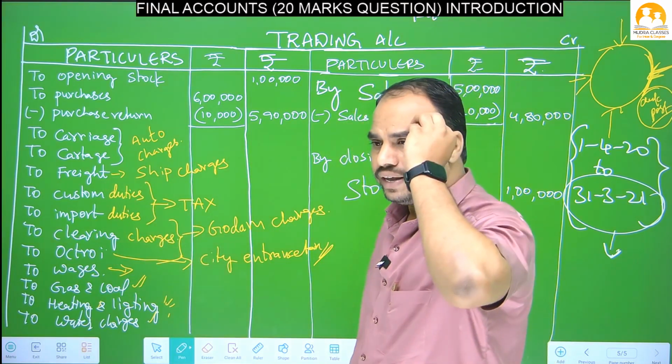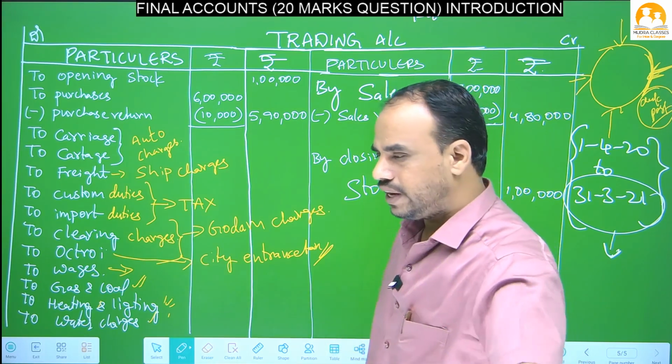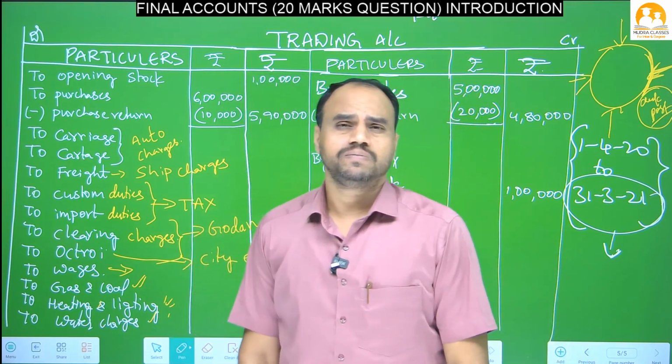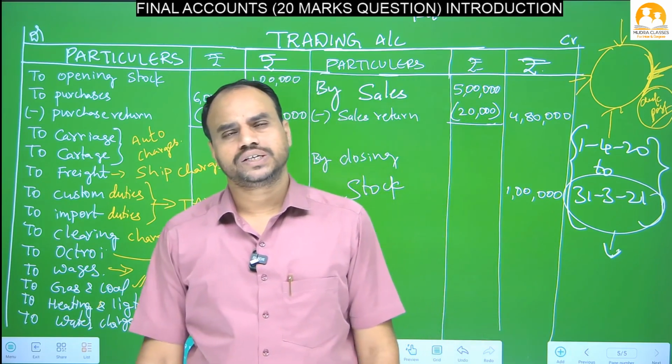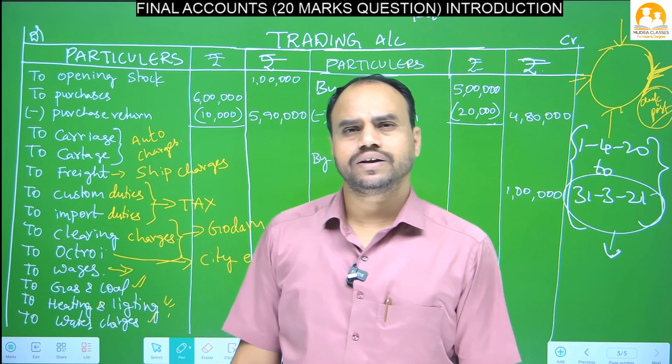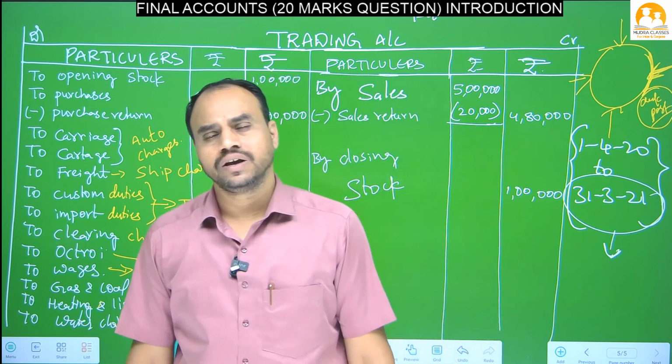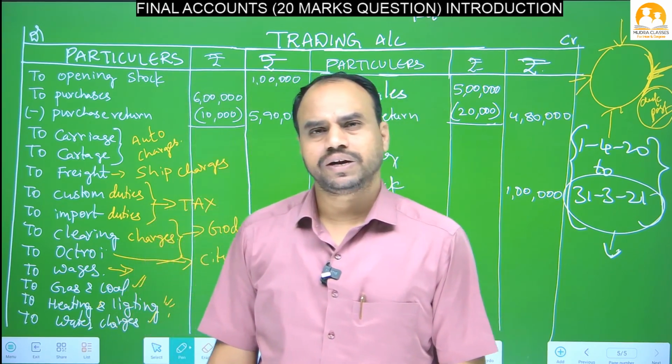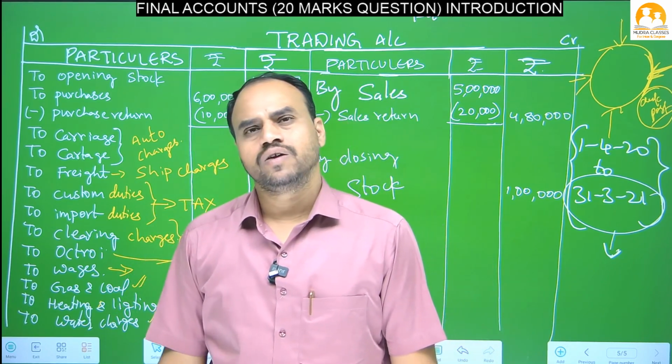You have to remember like your family members. Okay, example I will tell you. Trading account debit side: opening stock, purchases, purchase return, carriage, cartage, freight, custom duty, import duty, octroi, wages, factory rent, factory manager salary, works manager salary, gas and coal, heating and lighting, water charges.